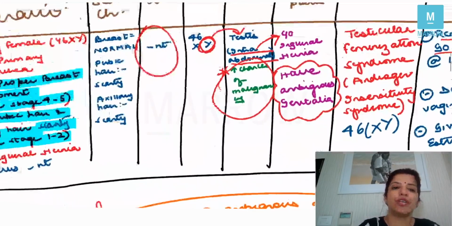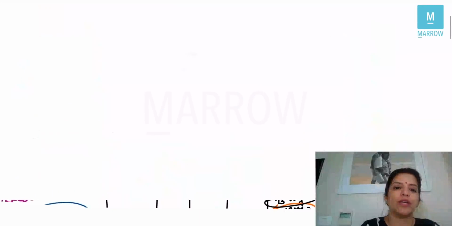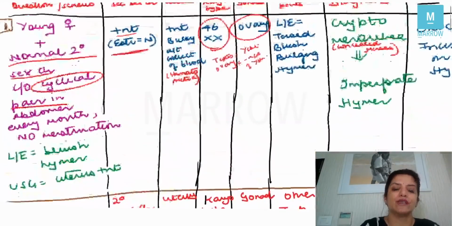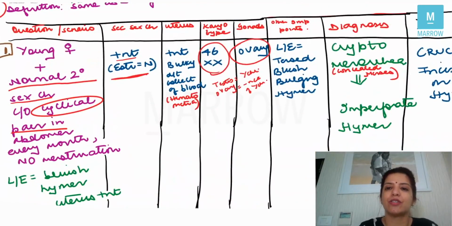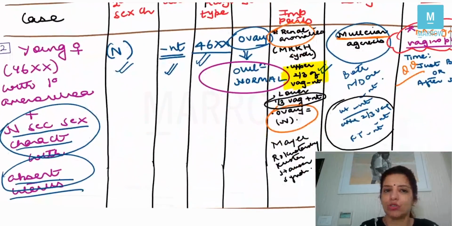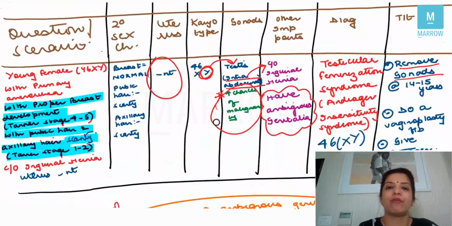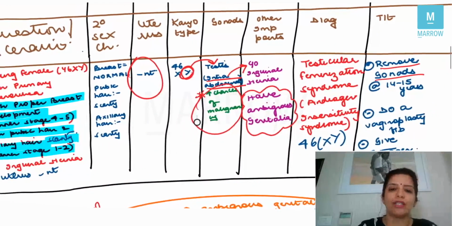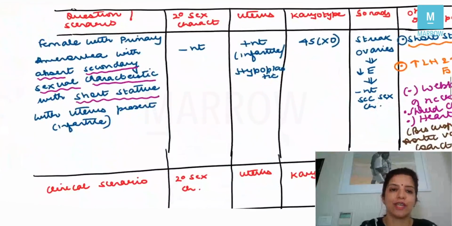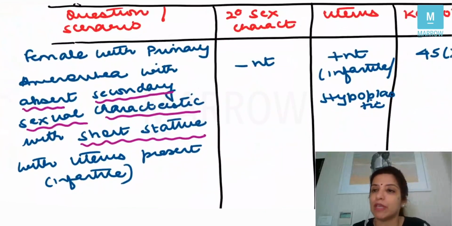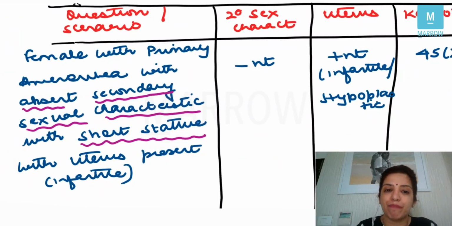Now, till now, in the 3 cases which I have discussed with you, the secondary sexual characteristic, that is the breast, was normal. In cryptomenorrhea also the breast was normal. In Mullerian agenesis also the breast was normal, and in testicular feminizing syndrome also the breast was normal. Now suppose you get a case or a question where they say that there is a female with primary amenorrhea with absent secondary sexual characteristics and with short stature.